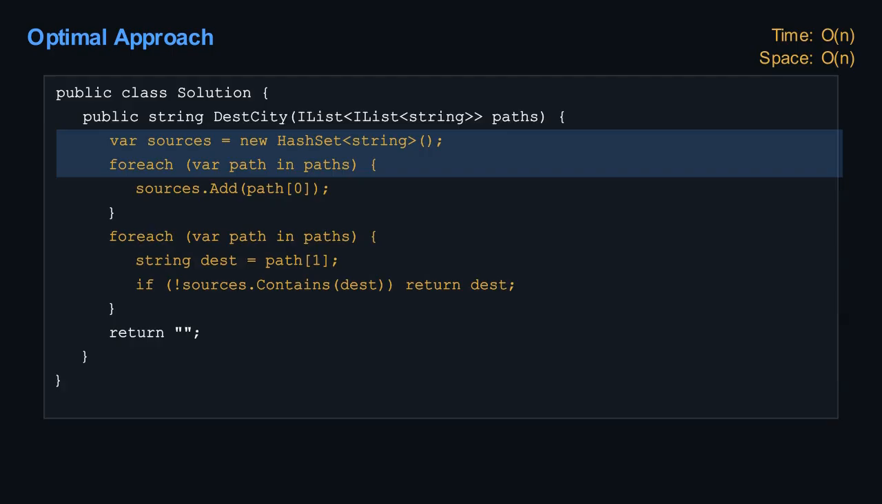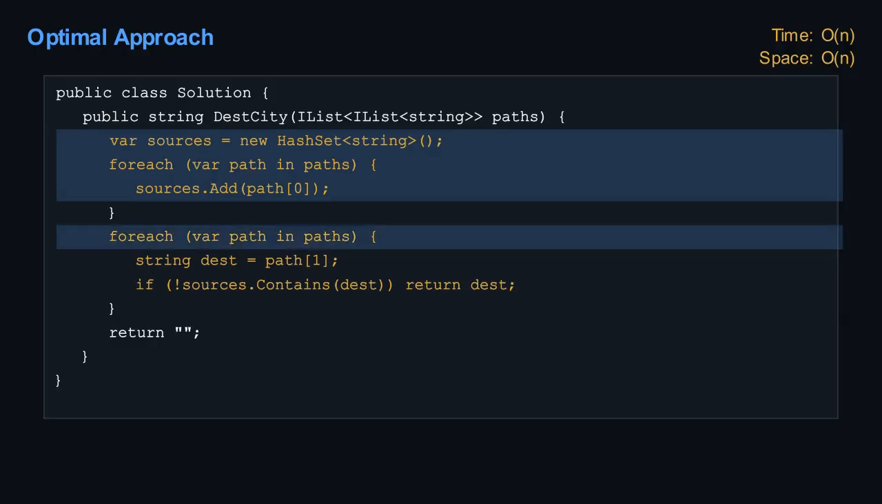We iterate the paths once, adding each source to the set. Then we iterate again. For each path, we grab the destination. If the set does not contain that destination, we return it immediately. This guarantees we find the unique dead-end city.